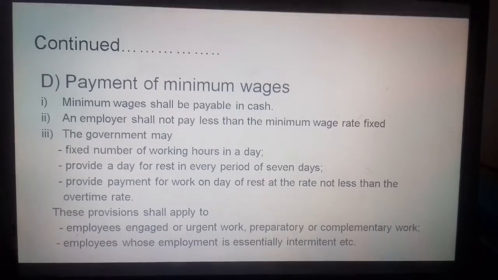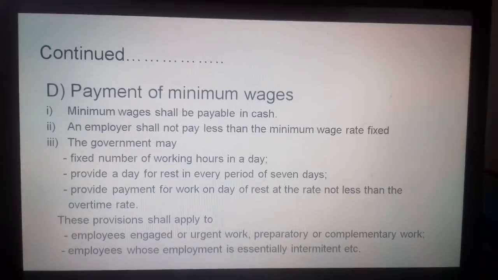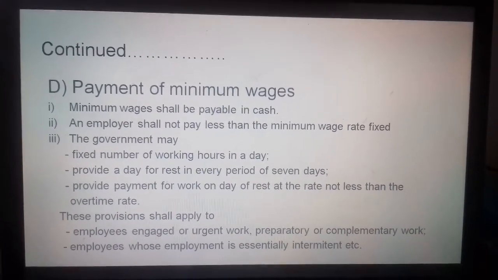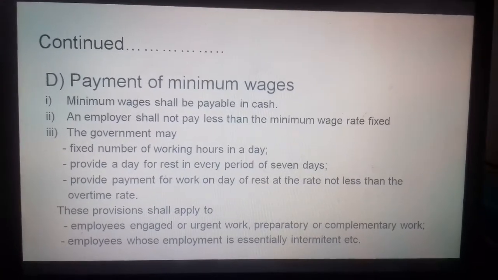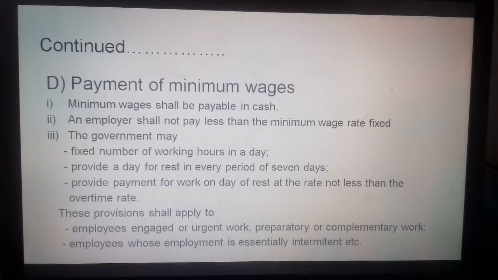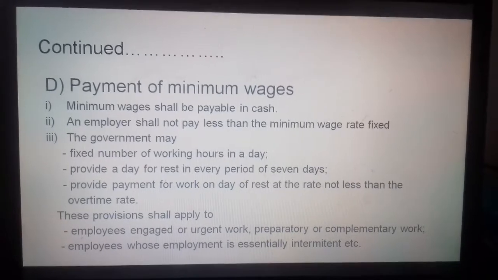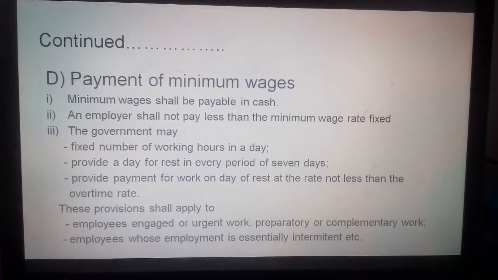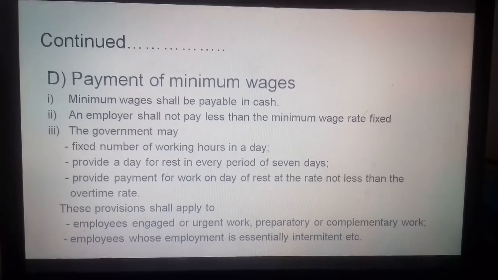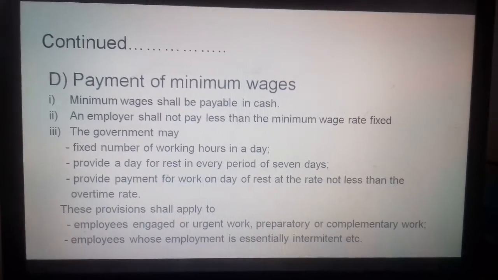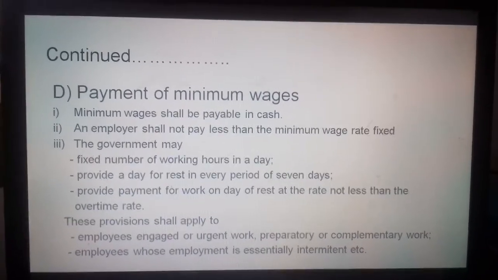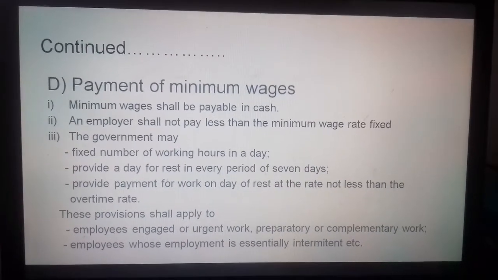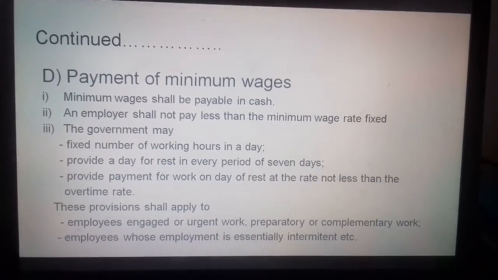Now, another condition which is also discussed in this act is regarding payment of minimum wages. Minimum wages, as I told you, should be payable in cash. Compulsorily, it should be given in cash. An employer shall not pay less than the minimum wage rate fixed by the respective state government. The government may fix the number of working hours in a day.